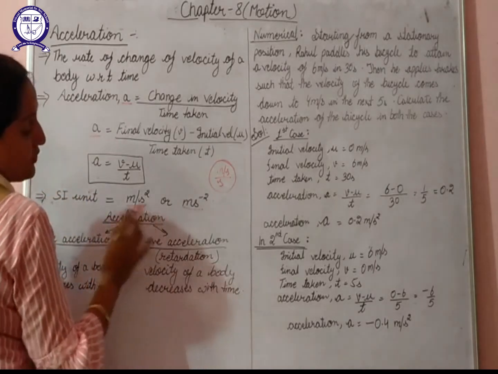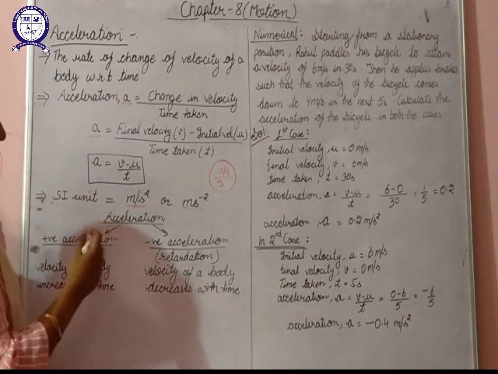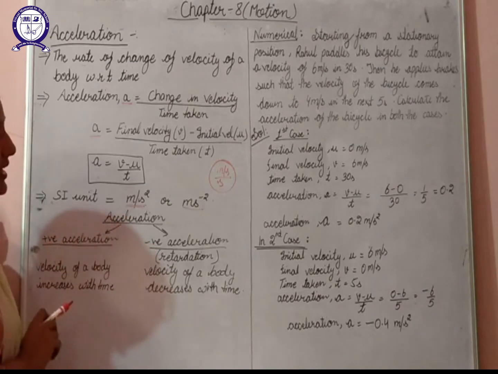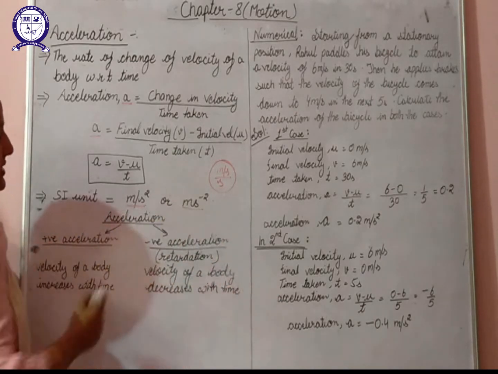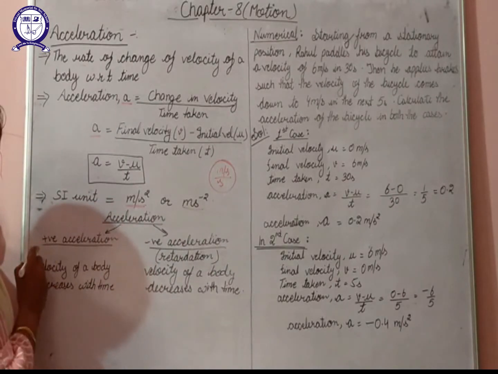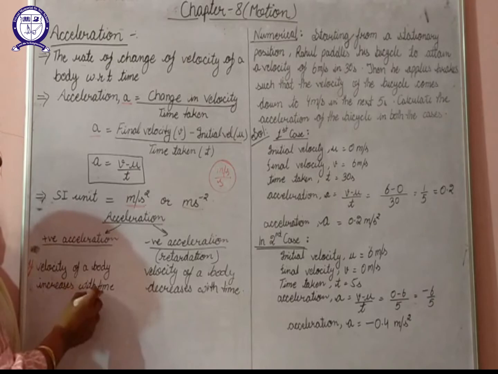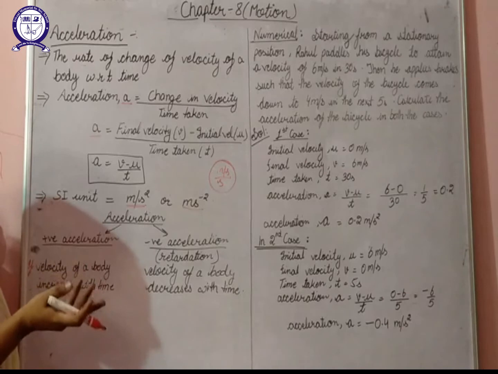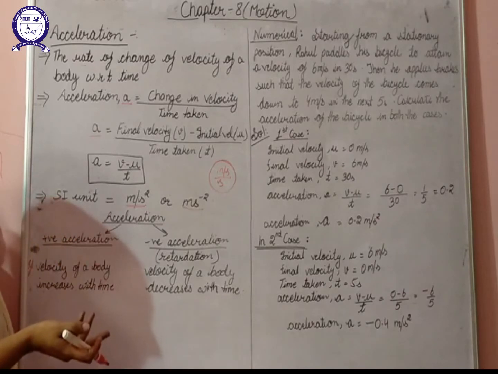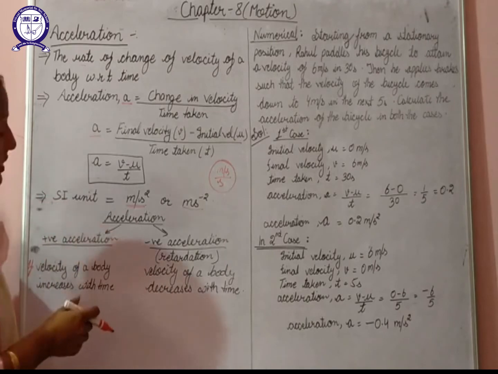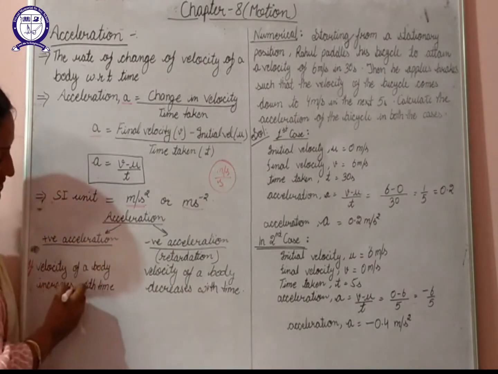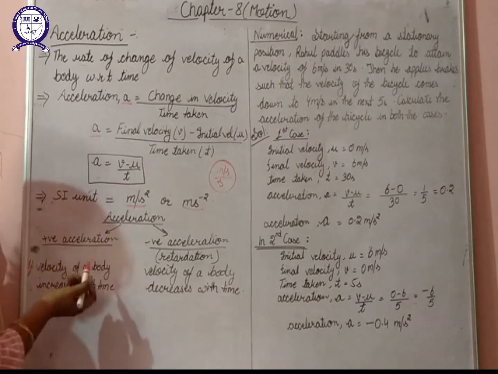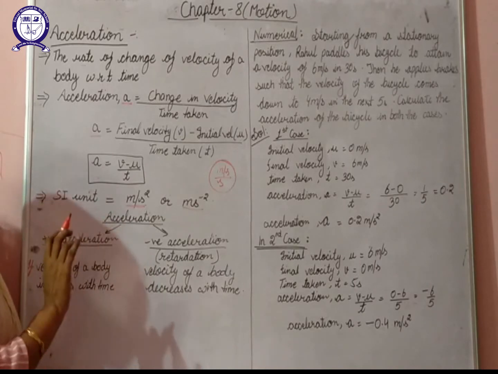Next we can have types of acceleration. We can basically categorize acceleration into two types. One is positive acceleration, the next one is negative acceleration. What basically is positive acceleration? If the velocity of a body increases with time. We know that whenever the velocity of a body changes, it can increase also, it can decrease also, so that will define its acceleration. So when the velocity of a body increases with time, we say it is positive acceleration, and positive acceleration is generally known as acceleration only.